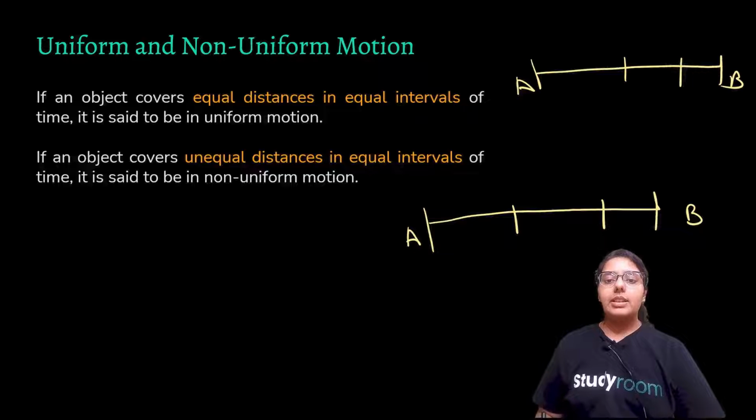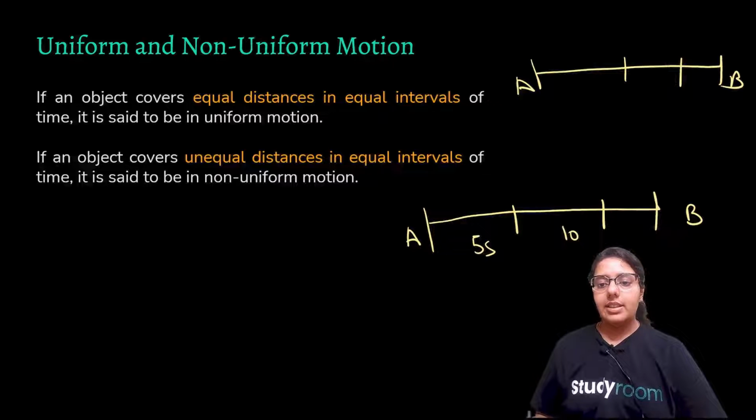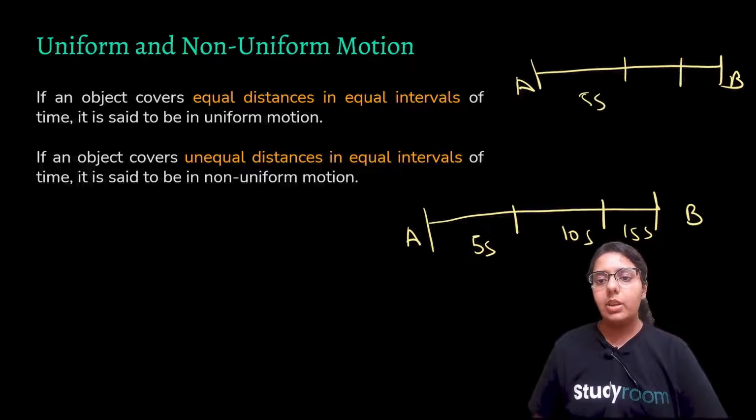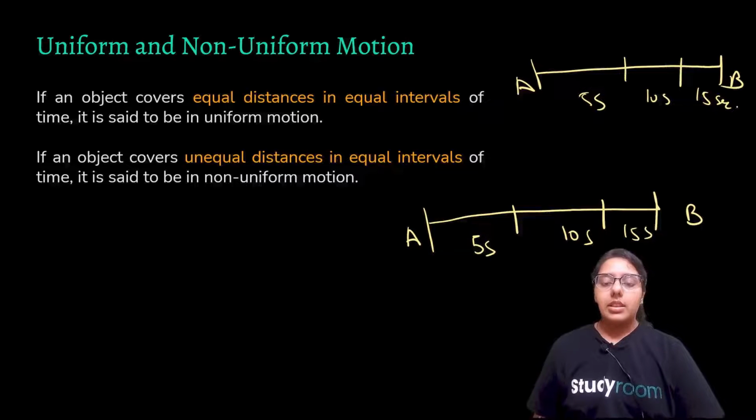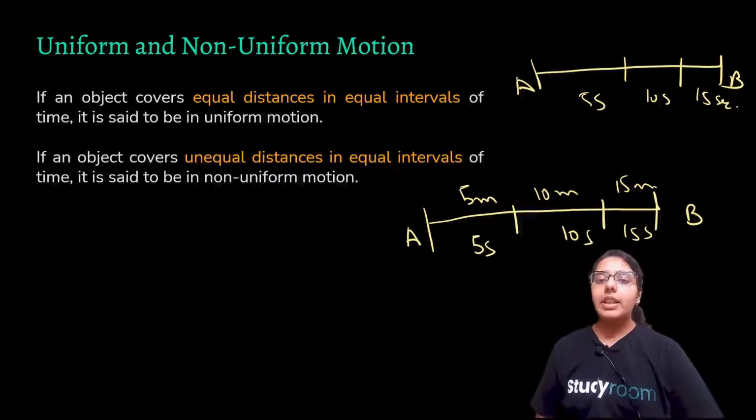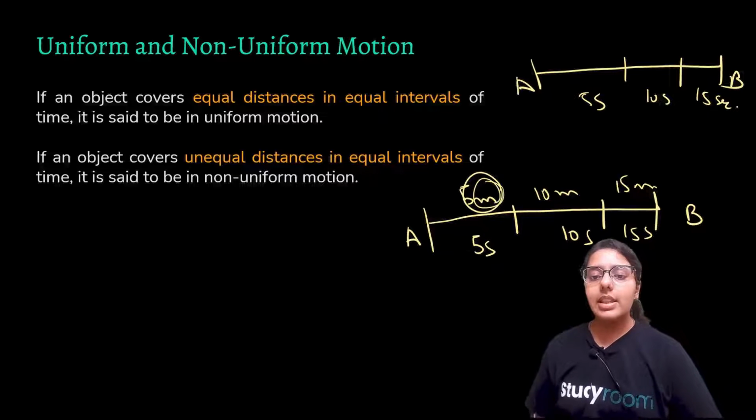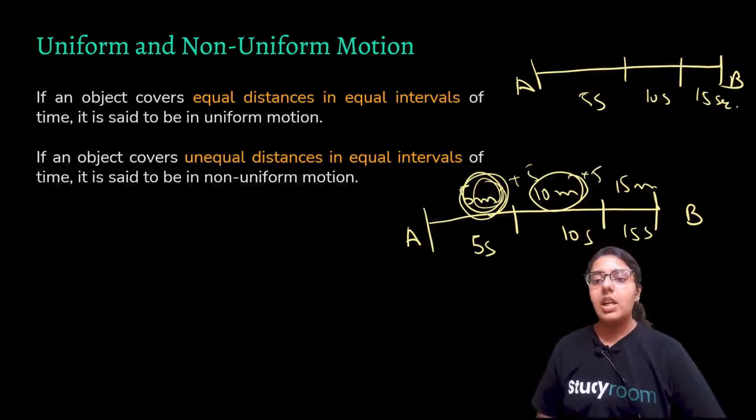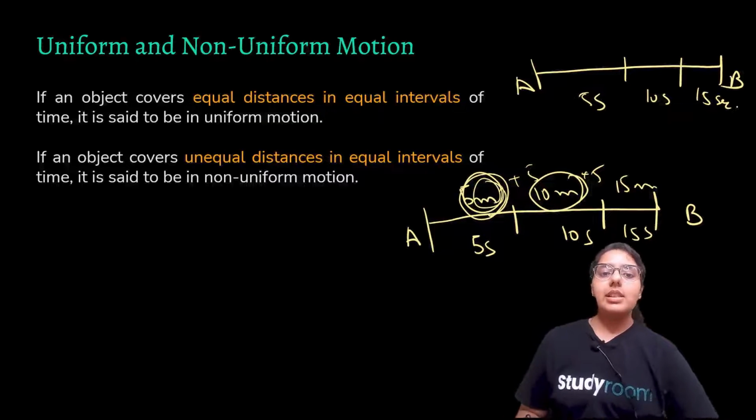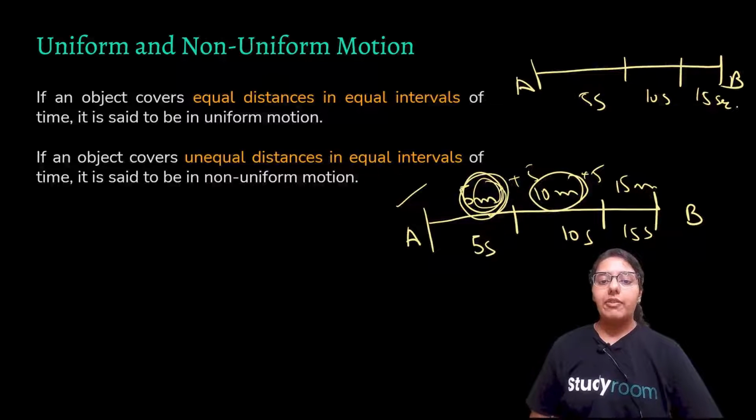For example, there are 3 time intervals: 5 seconds, 10 seconds and 15 seconds. Here also, we are taking equal time intervals. If a person travels 5 meters, then 10 meters, then 15 meters, he is traveling equal distances in equal intervals of time: 5 meters in this interval, 5 meters in this, plus 5, then plus 5. So this is a uniform motion, right? As time increases, the distance also increases proportionally.